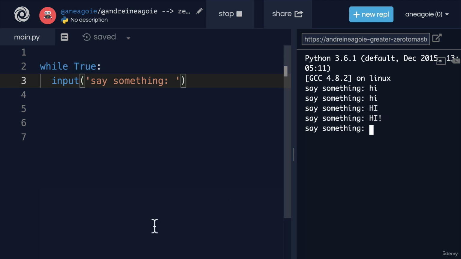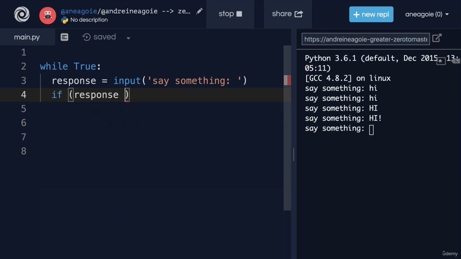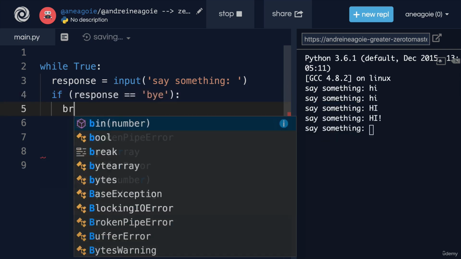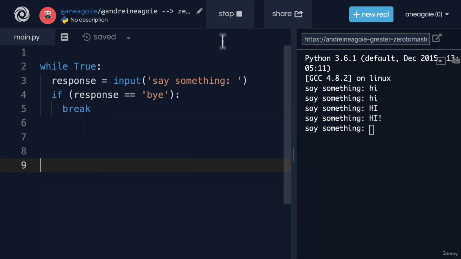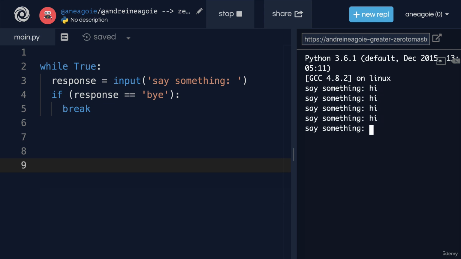But the interesting thing here is that we can use conditional logic, right? What if we said response here and collect whatever the response is and say if response is equal to, let's say, bye, then I'm going to break. So that if I run this again, I say hi, it keeps asking me, and you know what? I'm getting annoyed with you, machine. I'm going to say bye. It's going to exit out for me.